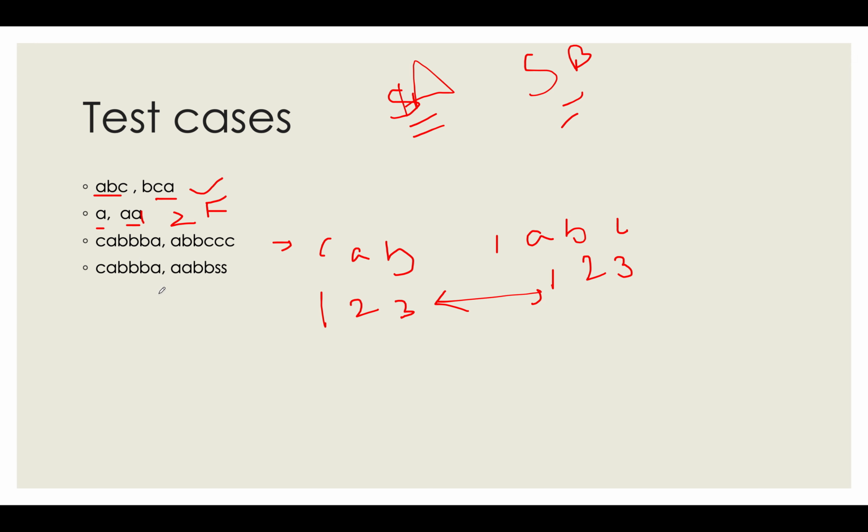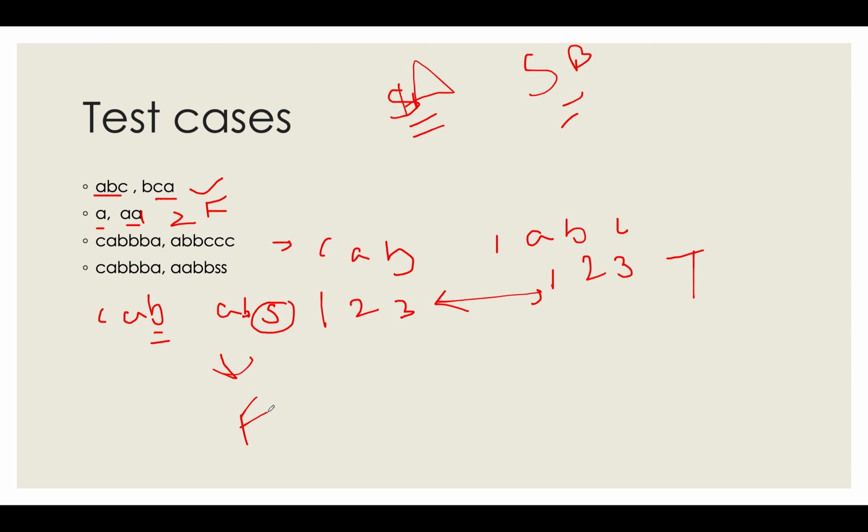Transformation is possible, hence return true. In the last case, we saw a special character, a different character which is not there in the first string. So the answer is false for this case.